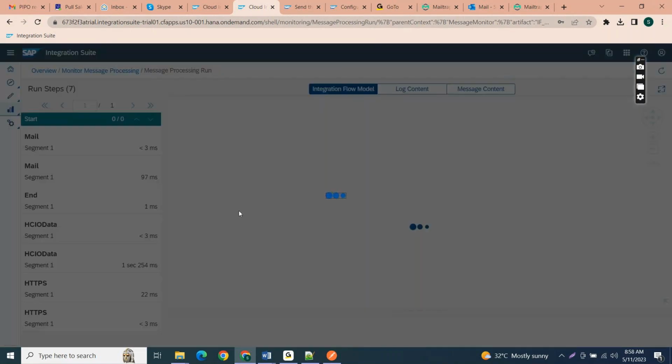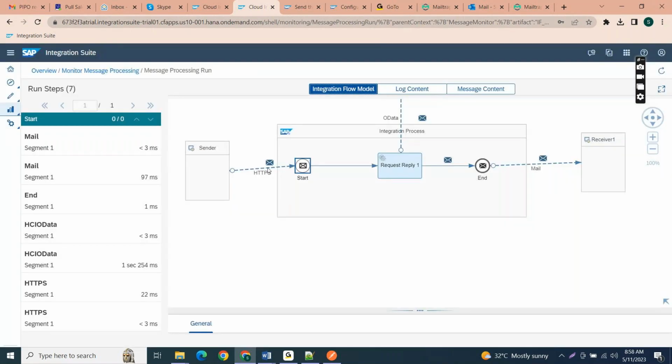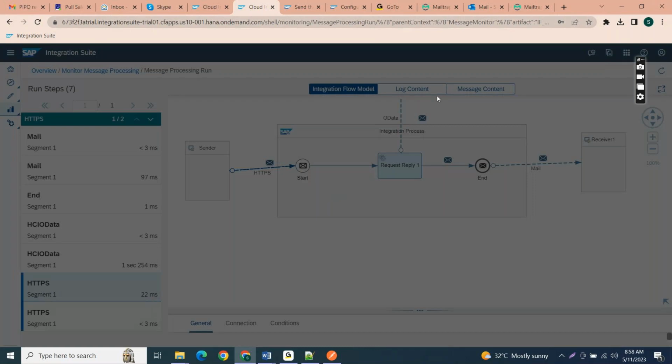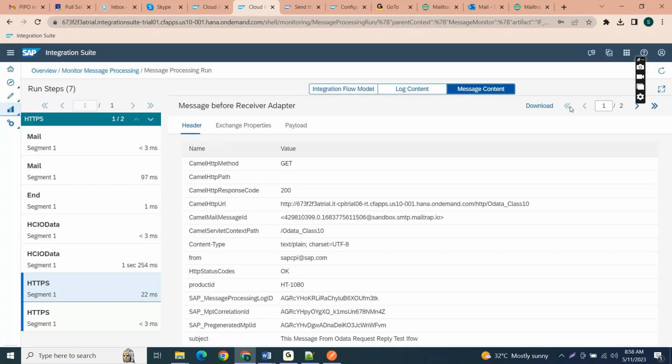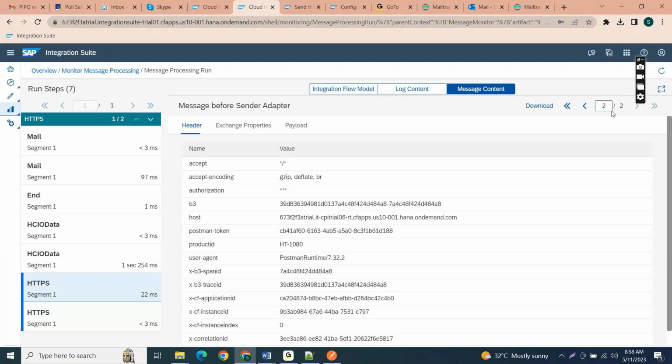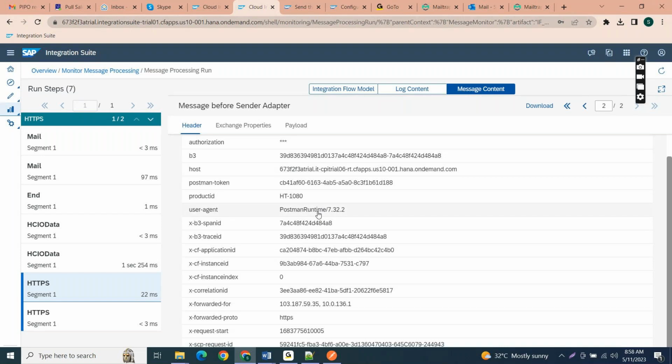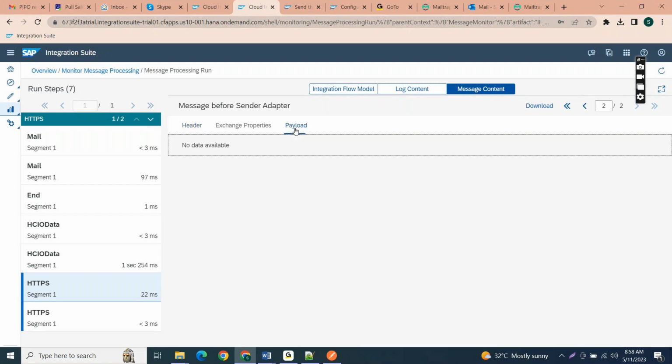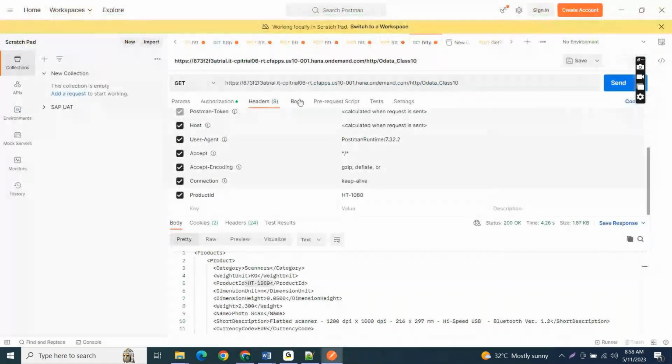Let's do one thing. Let's select HTTPS. It contains a total of two steps here. So this is the receiver adapter. Let's take the sender adapter, before the sender adapter. So see, this is the product ID we are sending from the source. The payload will be empty here. No data available. Why? We are not triggering any data here.